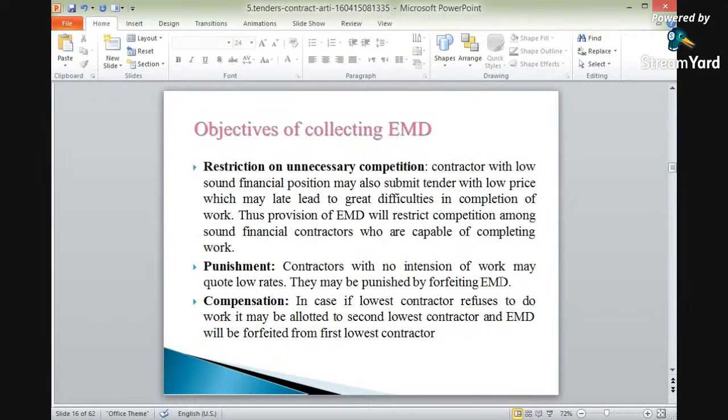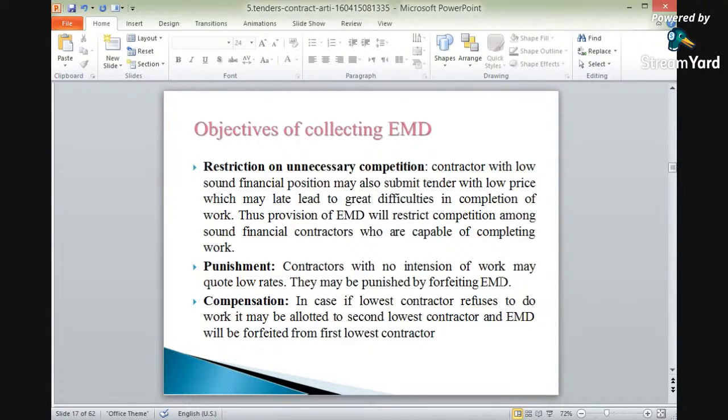What are the objectives of collecting EMD? Why are we collecting EMD? What is the purpose for which the earnest money deposit is to be collected? So the first important one is the restriction on unnecessary competitions. With the help of this, we can restrict unnecessary competitions. Okay? We can restrict unnecessary competitions.